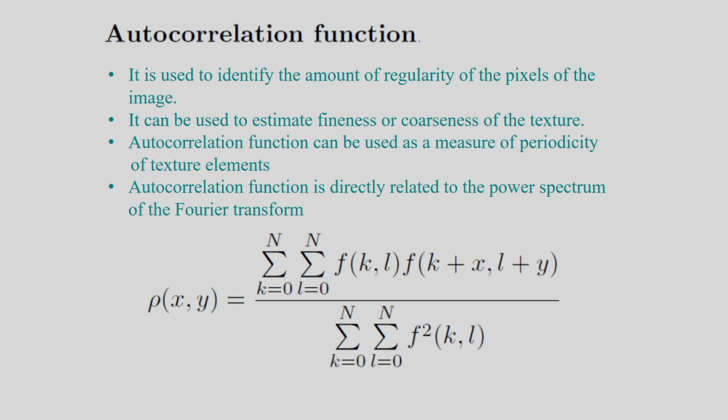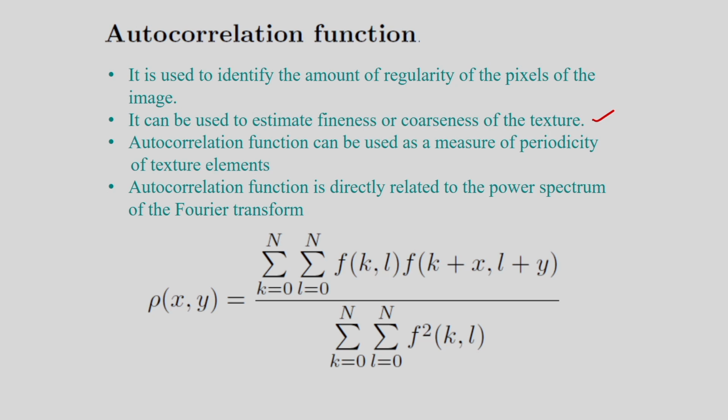The autocorrelation function is used to identify the amount of regularity of the pixels of the image, and it can be used to estimate fineness and coarseness of the texture. That is one important point.